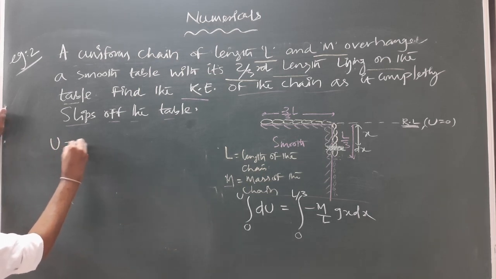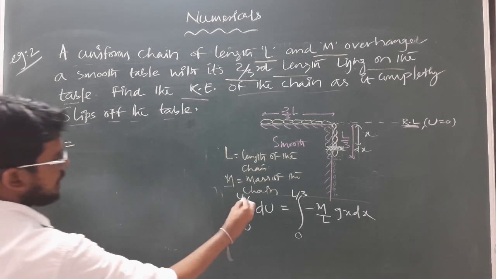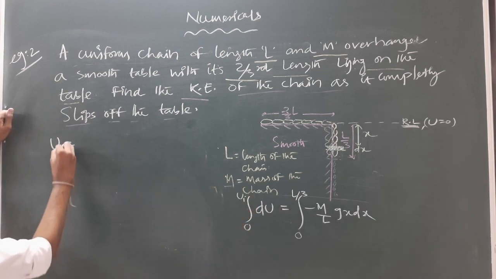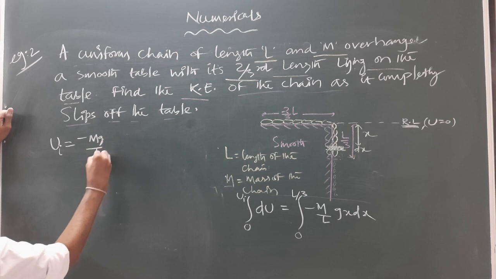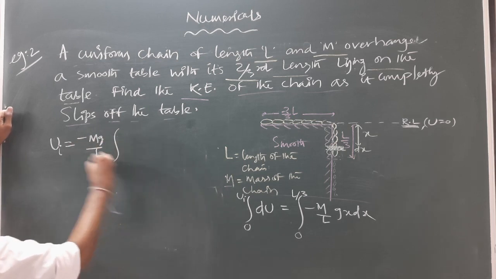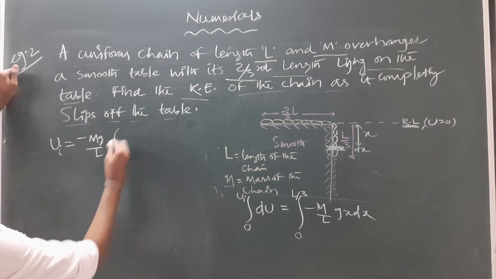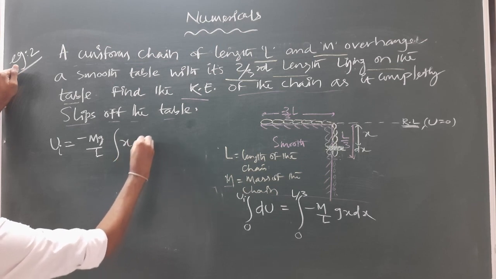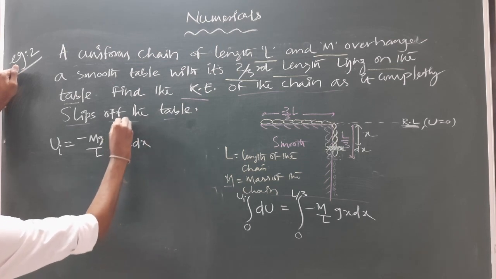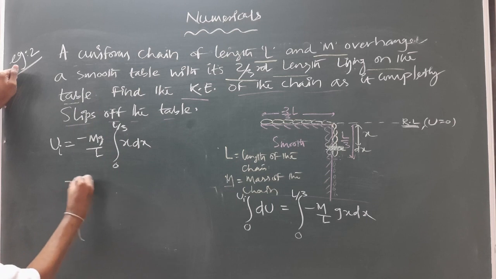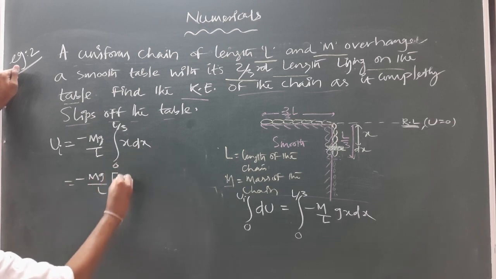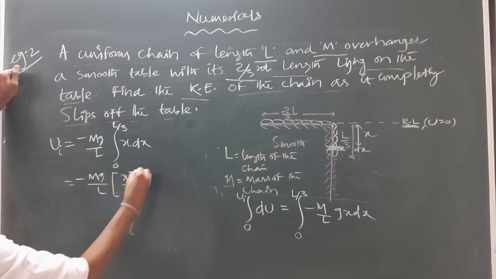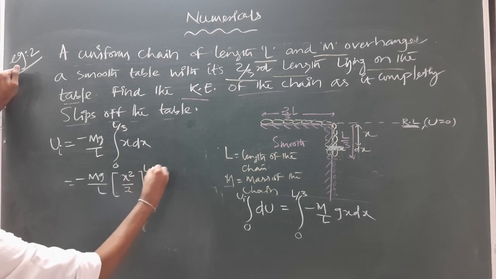Total potential energy U, let it be U initial, equal to how much? Minus mg by L is constant, taking it out of the integral symbol, it will be x dx, limit varies from 0 to L by 3. So this will become minus mg by L, and integration of x dx is x square by 2, limit varies from 0 to L by 3.